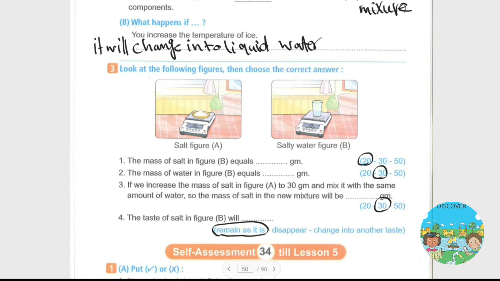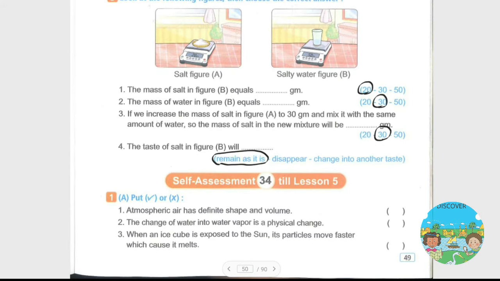Assessment number 34. Put true or false. Atmospheric air has definite shape and volume. The answer is false. Number 2: the change of water into water vapor is a physical change. This is true. Number 3: when an ice cube is exposed to the sun, its particles move faster, which causes it to melt. This is true.